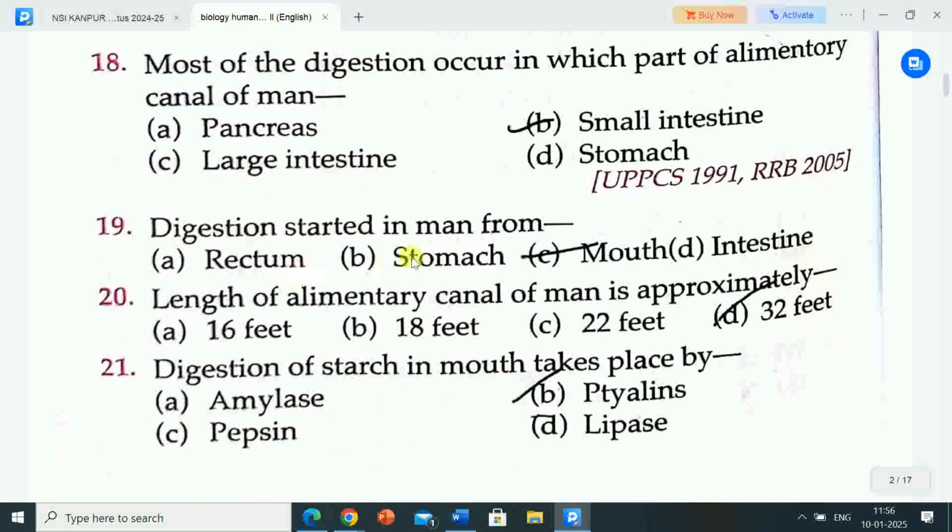Next question is, digestion starts in man from. Options are A. Rectum, B. Stomach, C. Mouth, D. Intestine. Correct answer is option C, mouth. Digestion starts in man from the mouth.